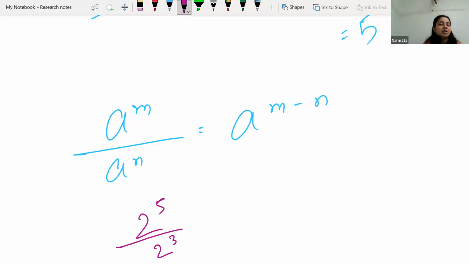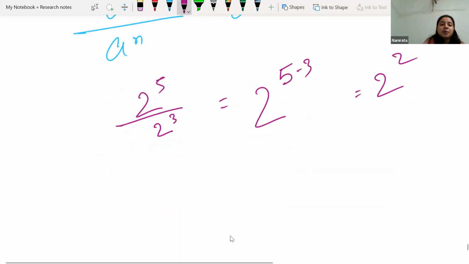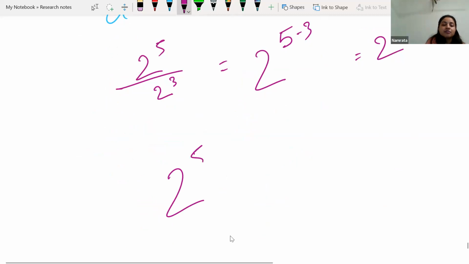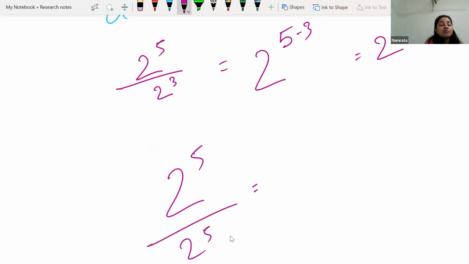We will be subtracting the power, 5 minus 3, that is 2 to the power 2. If the power is same, what will happen? So if we have 2 to the power 5 over 2 to the power 5, and if the instruction says to apply the rule of exponent, we have to apply the rule of exponent. If you simply cancel them, the answer will be 1. Please don't cancel, because here we need